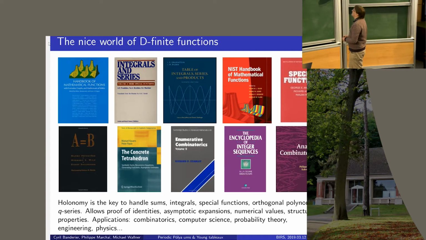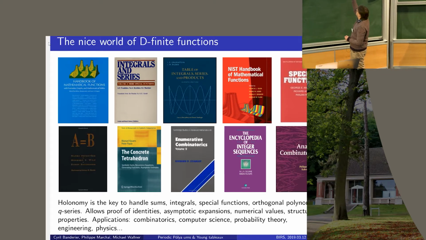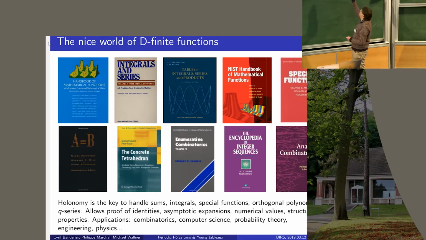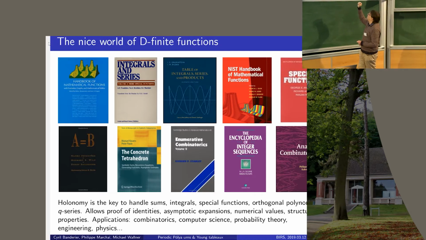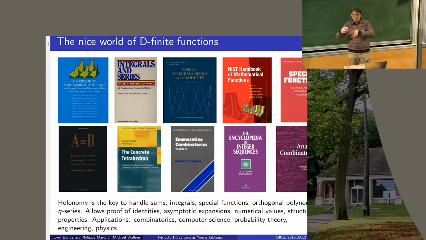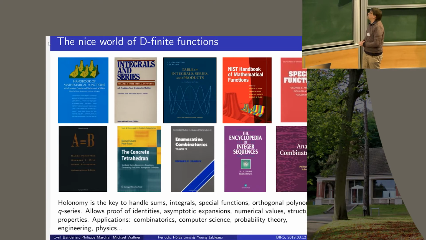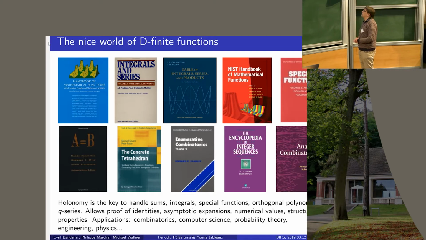And I forgot the number, but something like, some years ago, 70% of the sequences in the Sloane encyclopedia were D-finite. No, I think it is less because people did a lot of strange stuff from number theory and so on, which are sometimes more exotic and not D-finite. But a huge percentage of integer sequences are D-finite.